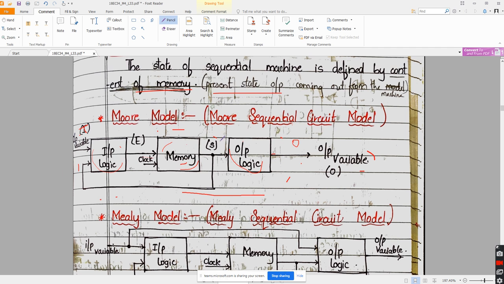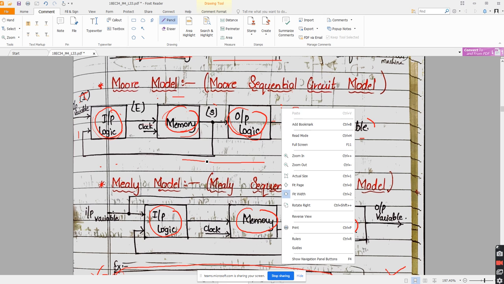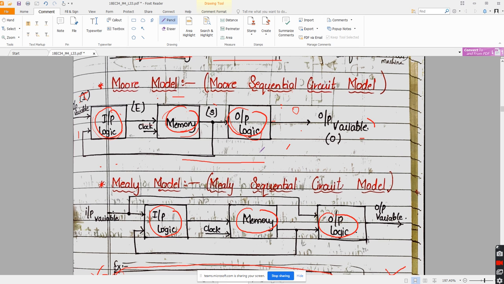So we'll check here. This is a Moore model and this one is a Mealy model. In the Moore model there is the input logic, memory and output logic. This is common. Here also there is input logic, memory and output logic. How are these different? Look here. Here the output depends only on the output of your memory. Is there any point where the output depends on the input? Check. The input to the output logic is only from the memory.